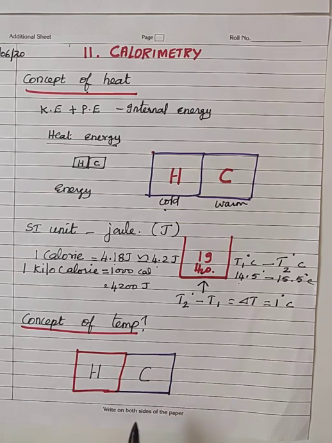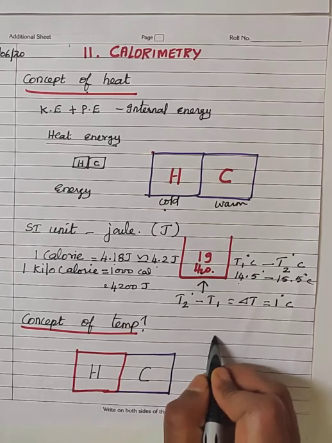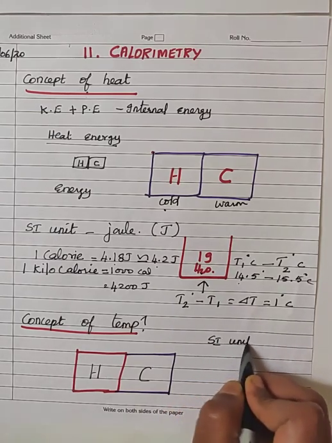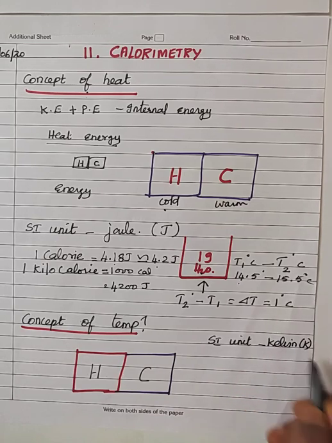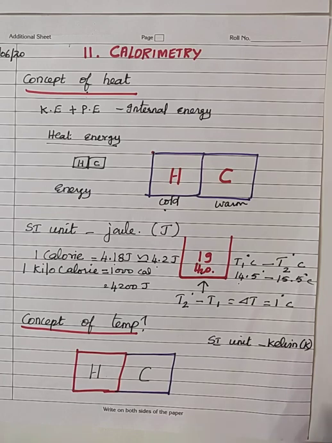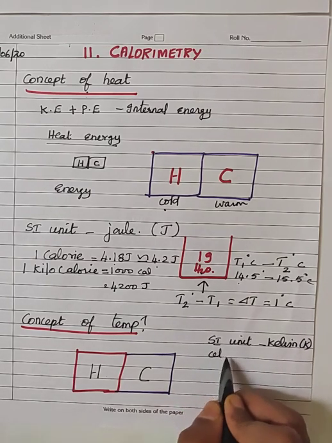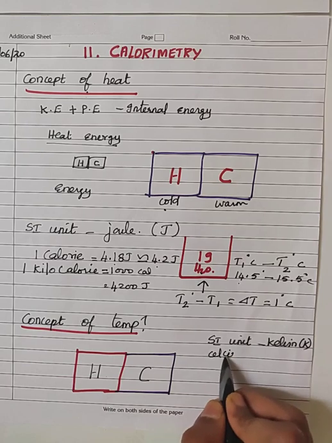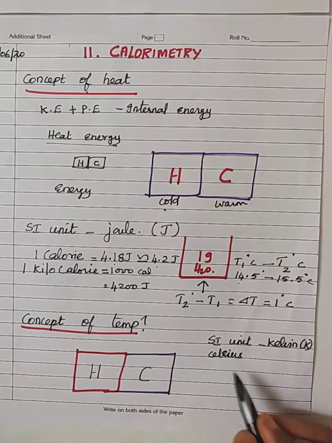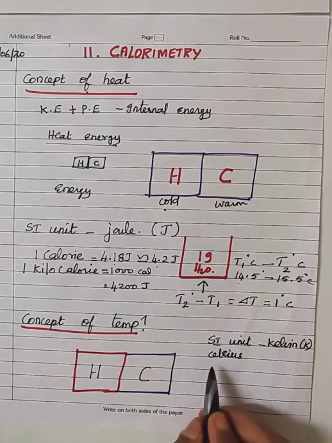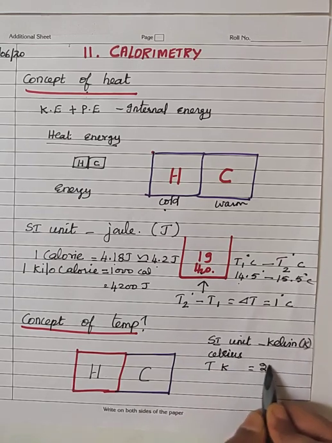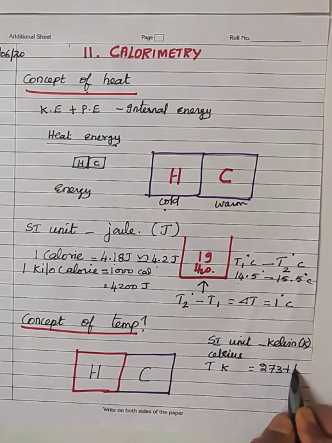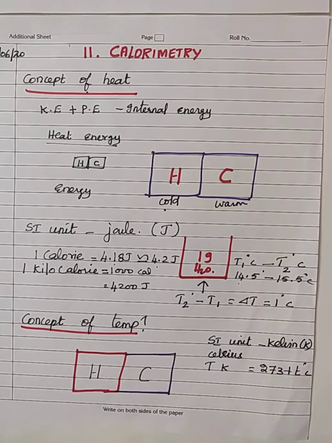And the unit used to represent the temperature. The SI unit of temperature is Kelvin. It is represented by the symbol K. But the most commonly used unit for temperature is Celsius. The relation connecting the Celsius scale and the Kelvin scale is, if I take capital T as the Kelvin scale, T Kelvin is equal to 273 plus small t degree Celsius. Yes, this is the relation connecting the Kelvin scale and the Celsius scale.